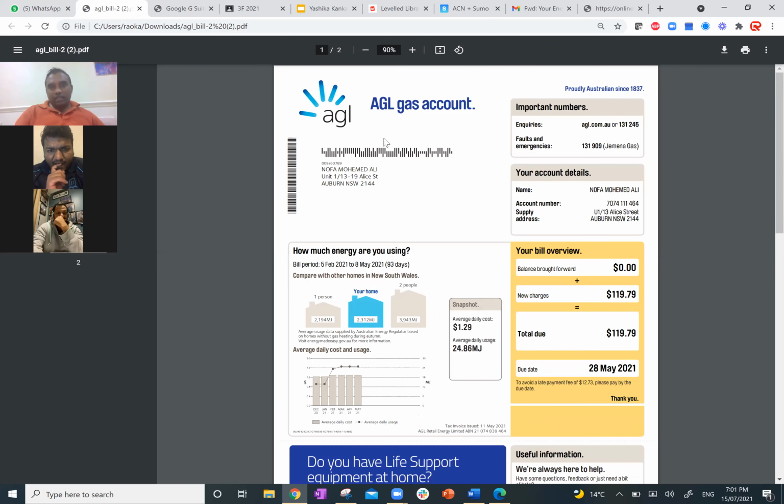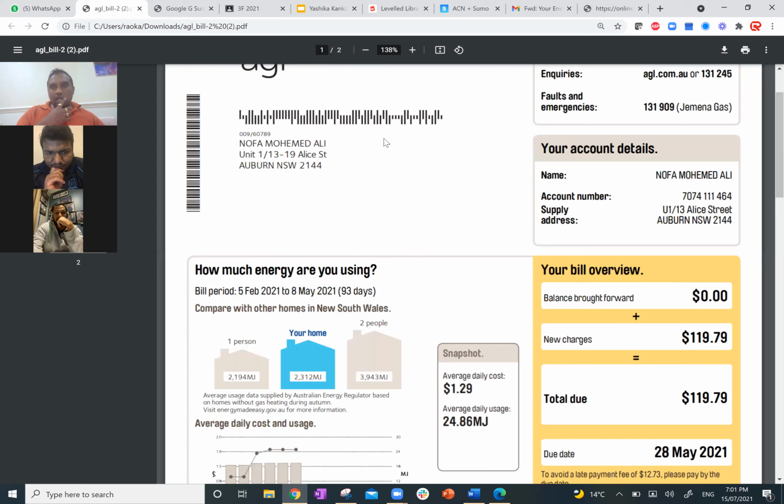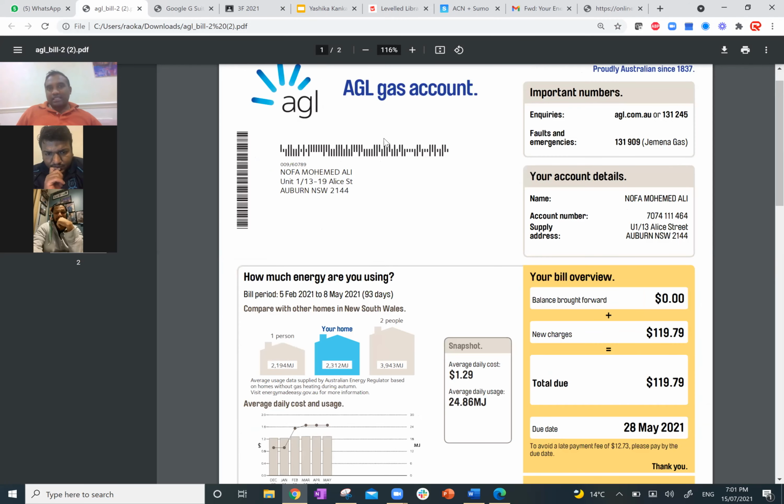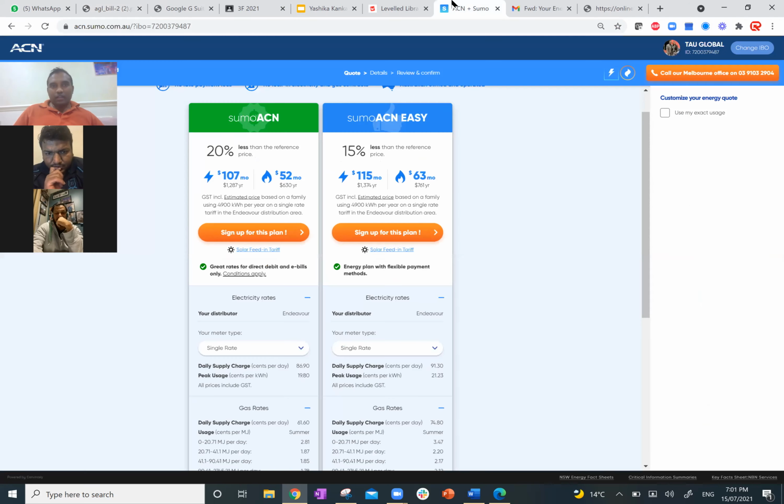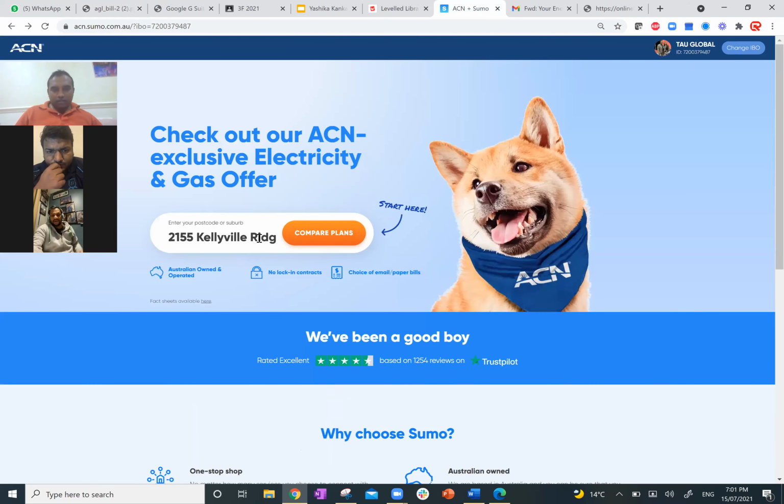Let's do the comparison of this bill. I think there is not much saving, it's almost the same, but we can do the comparison anyway. I'll try to get some bills and show you anyway.